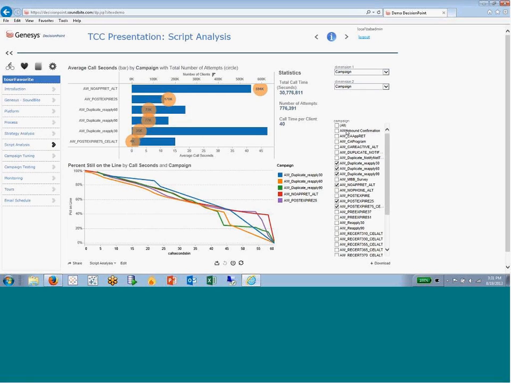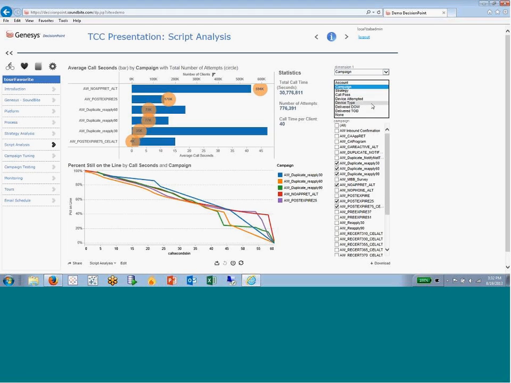In this case, I'm looking across different campaigns and how long people are staying on the line. I'll just describe this chart a little bit on the bottom. This is just the number of seconds that someone is on the line, and this is the percentage of people that are still on the line. So if you imagine at time 0, 100% of the people are on the line, and as we march on 5 seconds, we get about 95% of the people still on the line, and so forth. And you can see it's a steady decline. But then in some cases we see this drop. So what happened here? What happened at 40 seconds that caused this drop for this particular campaign? Again, we might have different messages for each campaign, so we can analyze them independently.